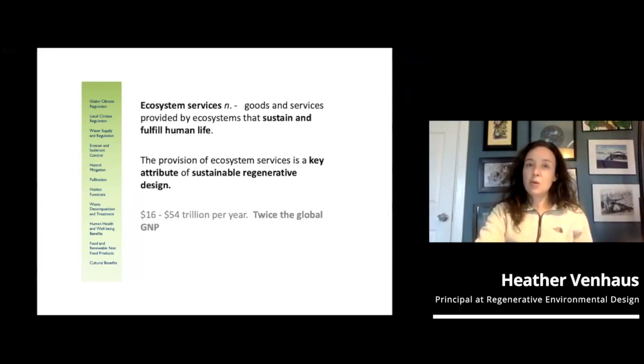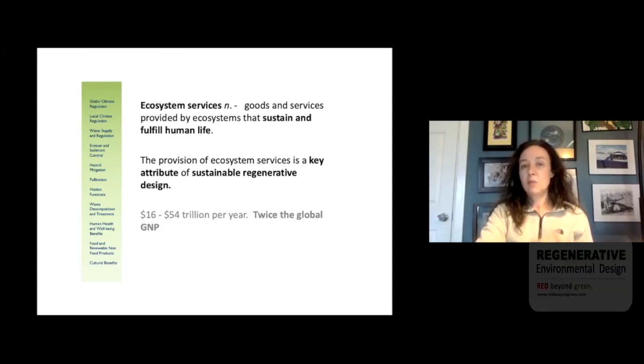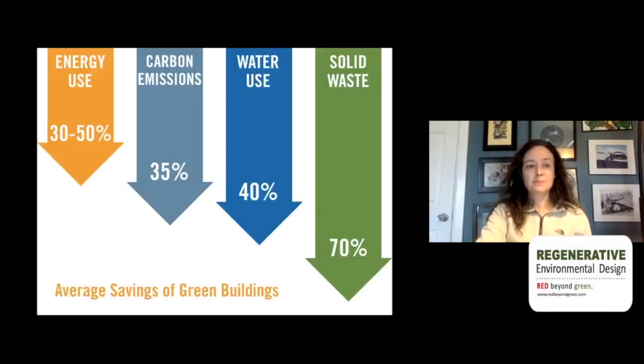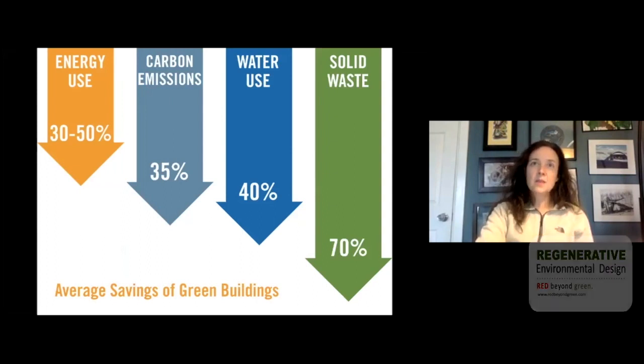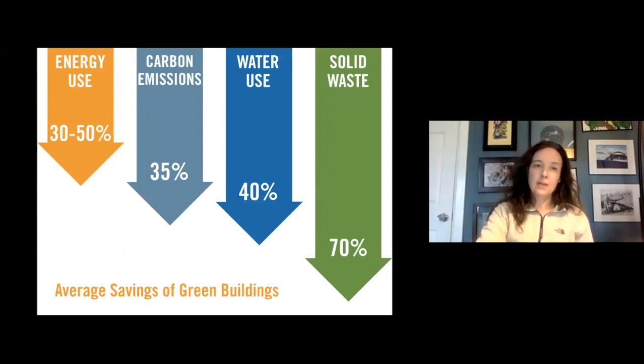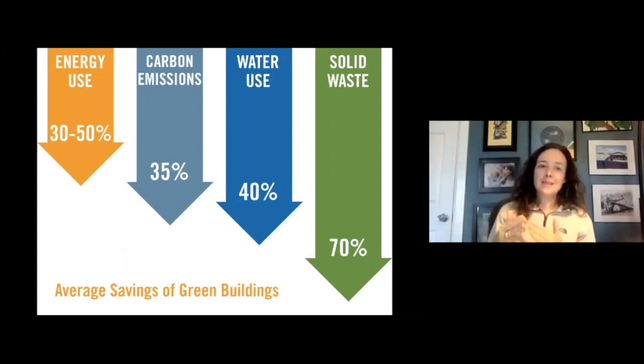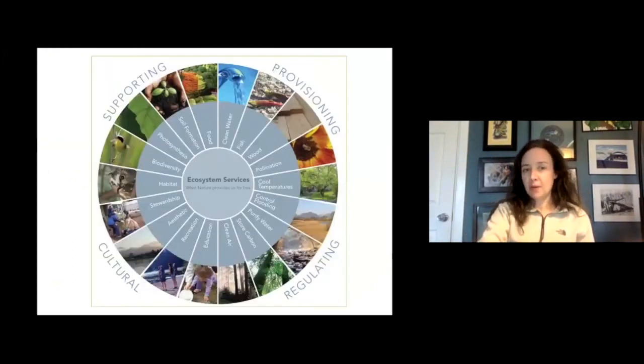Several decades ago, economists started placing a monetary value on ecosystem services so that we could understand how important they are and why we should strive to protect and restore them in our natural ecosystems. And this is a little different than talking about standard green building, because in standard green building, you're typically talking about less energy use, less carbon emissions, less water use, so on and so forth. We're talking about rebuilding natural capital here.